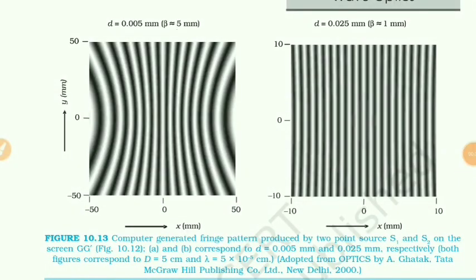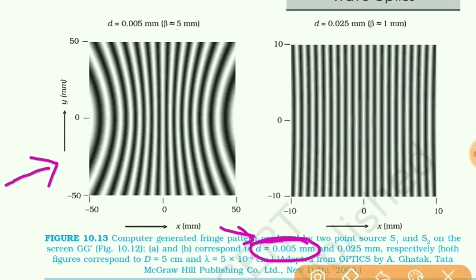Now students, it should be remembered that if the sources are point sources, and if the distance between the two sources is very small, you can see here the distance between the sources is taken as 0.005 mm, that is, 5 micrometer. In that case you will get fringes like this.